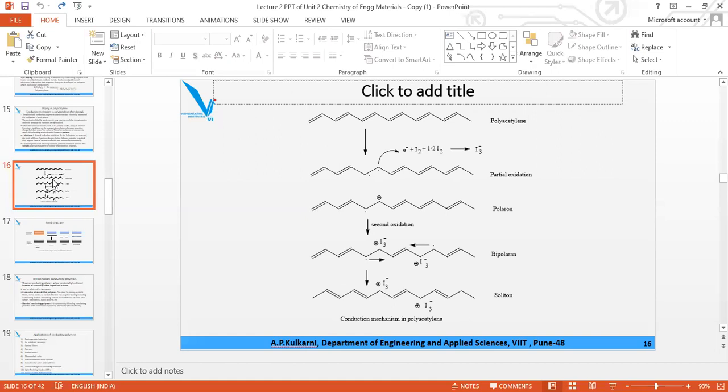Ma'am, P doping is addition of Lewis acids, which causes oxidation. Oxidation by Lewis acid creates a positive charge on the polymer, the ICP. And what is N doping? N doping is reduction by Lewis base, such as Na and Li.